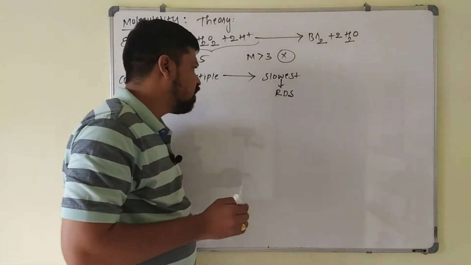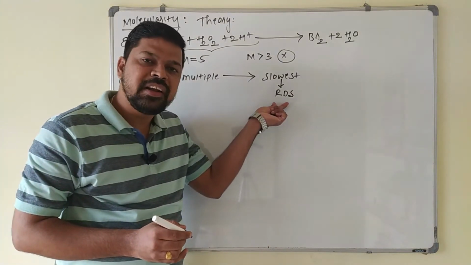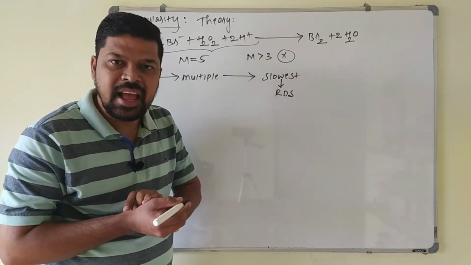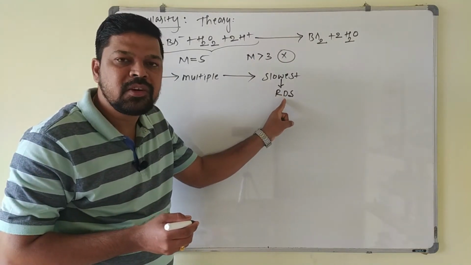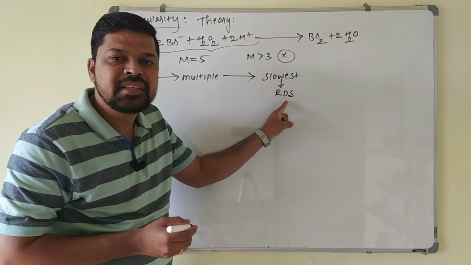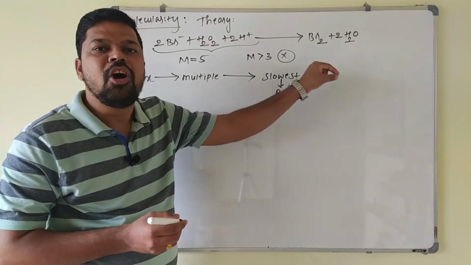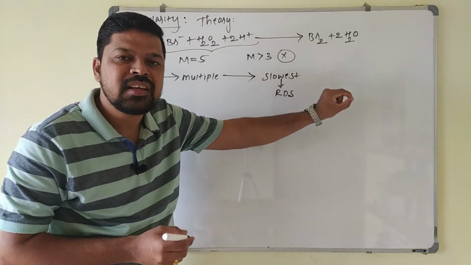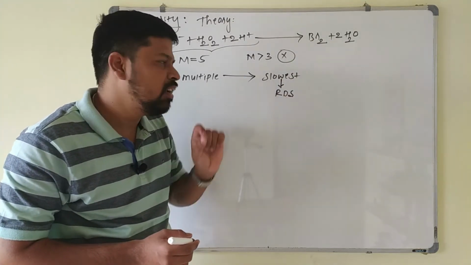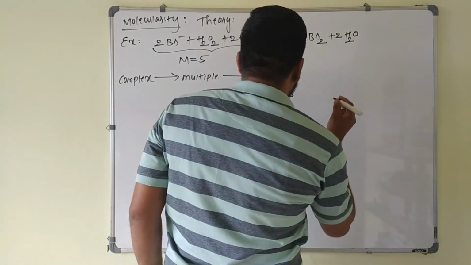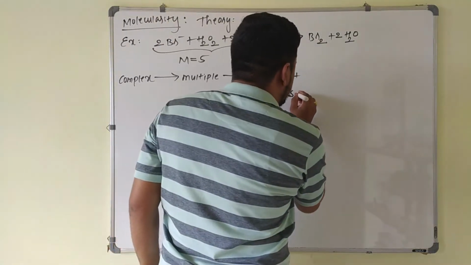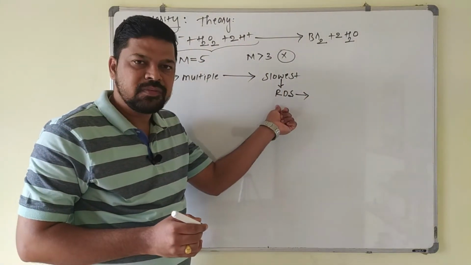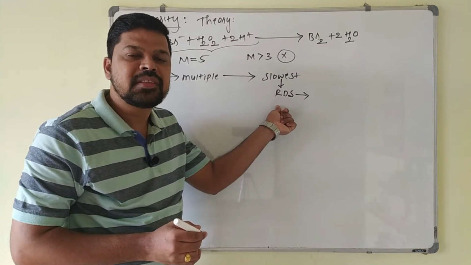Now the number of molecules involved in the rate determining step is taken as the molecularity for the complex reaction. In case of a complex reaction, you have to look at the rate determining step. How many molecules are involved in it is the molecularity of that slowest step. Always keep in mind that the rate determining step is the rate of formation of the intermediate complex.